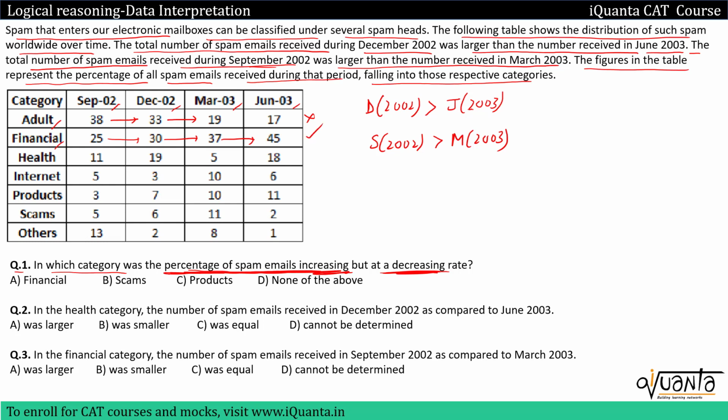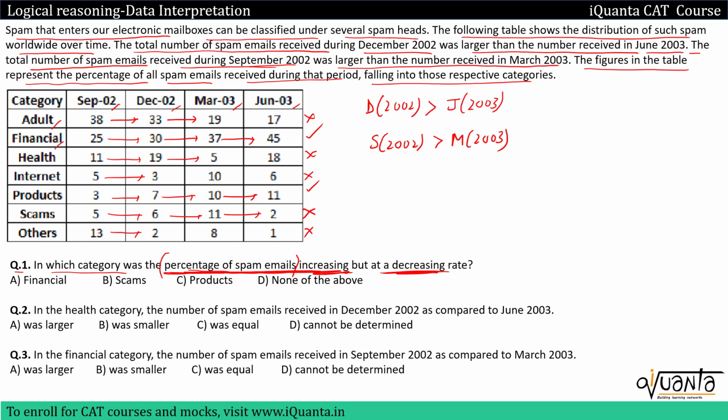We'll keep this. Next one, health 11 to 19, then 19 to 5. Here we have a drop, okay? We won't count this. Internet 5 to 3. We have a drop in the beginning only, so this won't be counted. We are looking only for the percentage increase, okay? Percentage of spam email should increase. So products 3 to 7, 7 to 10, 10 to 11, there's an increase. So we'll keep this as well. Scams 5 to 6, 6 to 11, then 11 to 2, here we have a drop, we won't count it. Others 13 to 2, we have a drop in the beginning only, so we won't count this. So there are only two possible answers, financial or products.